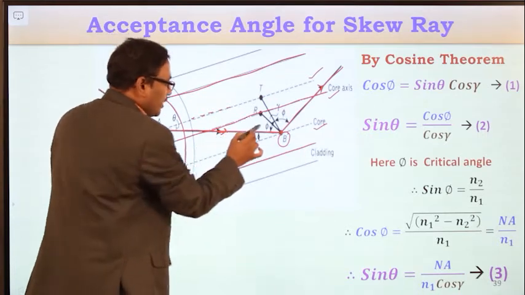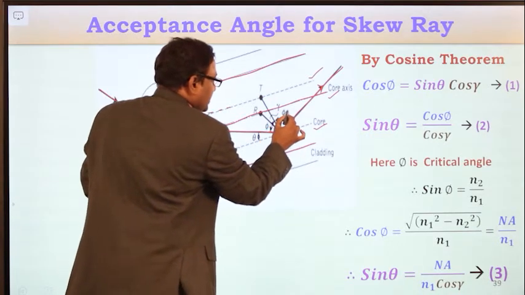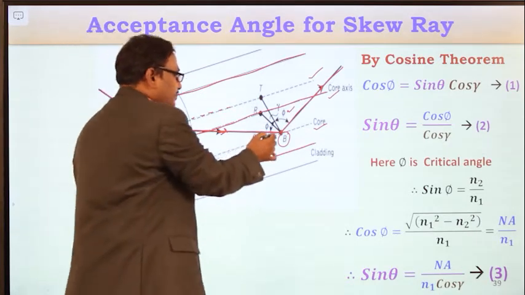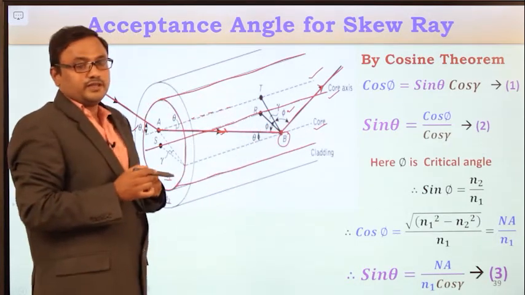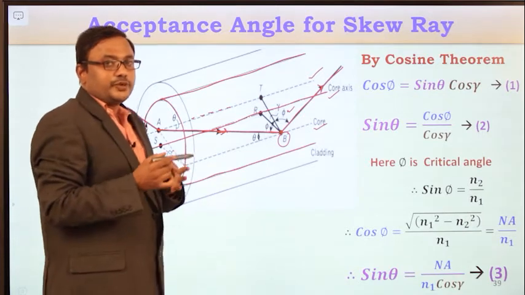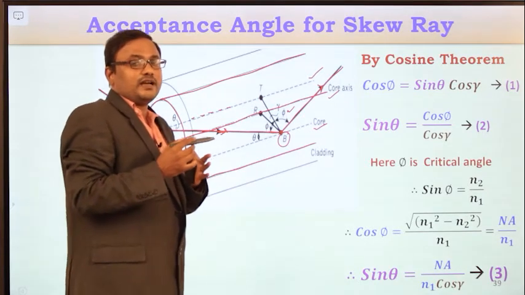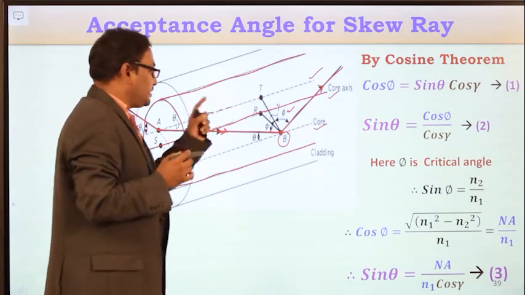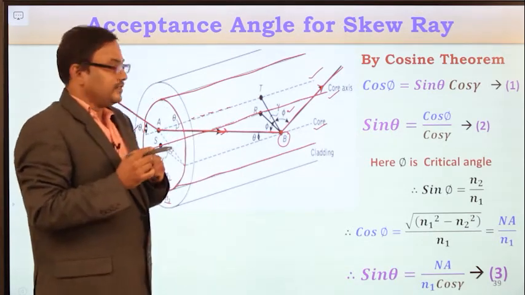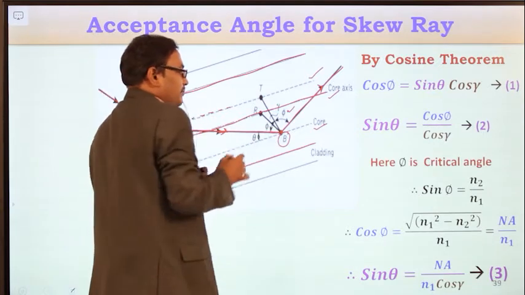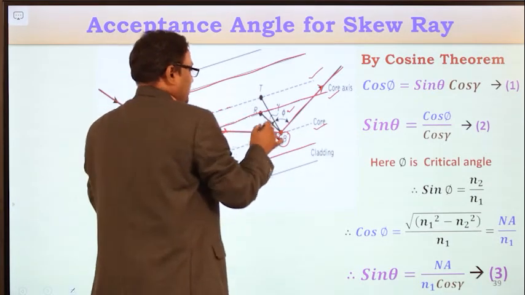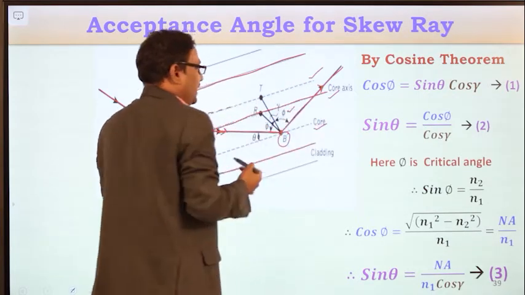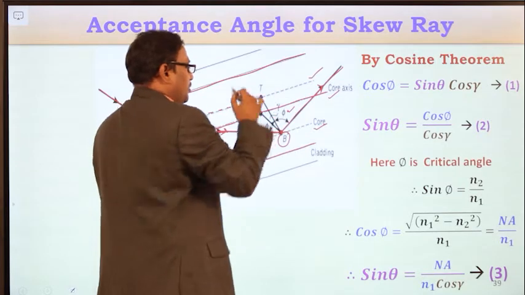Now what is this phi? This phi is nothing but the critical angle, and B is the point of reflection. You know very well the skew ray maintains an angle 2 gamma at each reflection point. Here the reflection point is B. From this reflection point, draw the projections onto the first plane and to the core axis.